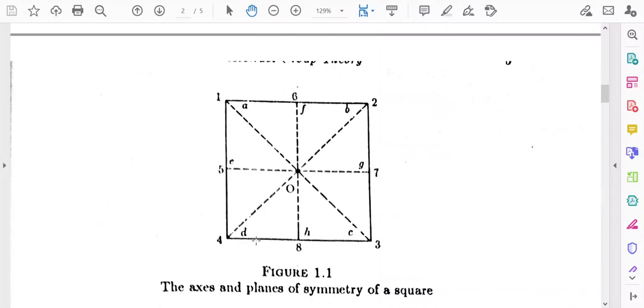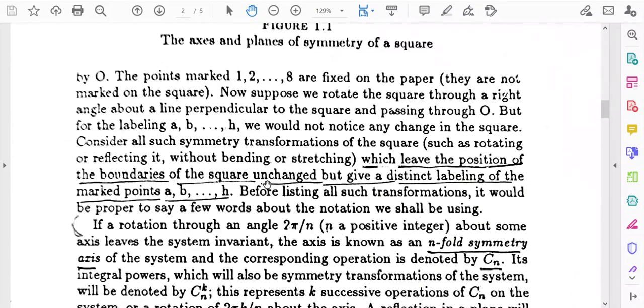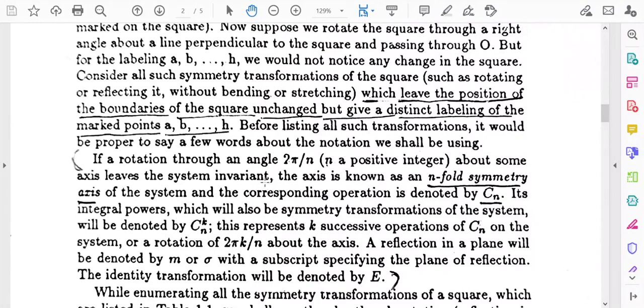Now, we will discuss the symmetry operations for this particular square. But before that, let me say some words. If a rotation through an angle 2 pi by n, n is a positive integer, about some axis leaves the system invariant, the axis is known as an n-fold symmetry axis of the system, and the corresponding operation is denoted by Cn. Here I will show you step by step different symmetry operations of a square, but you have to know that the